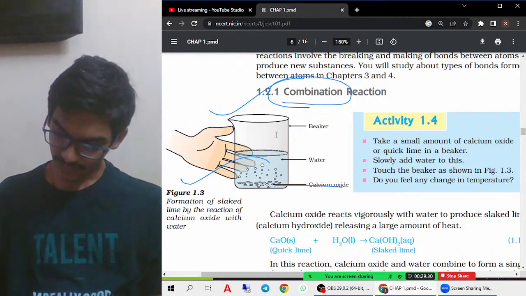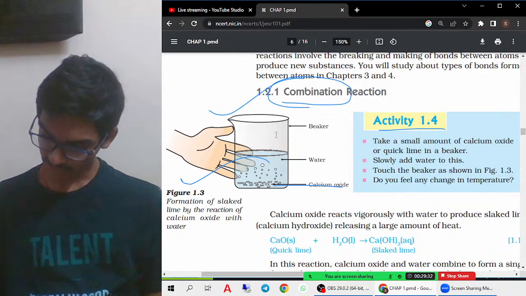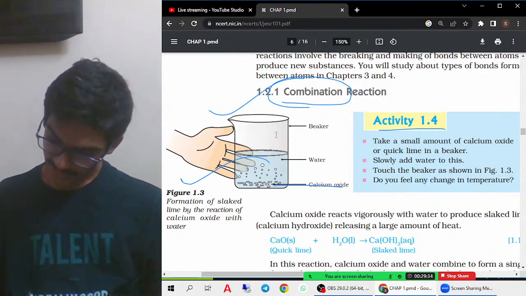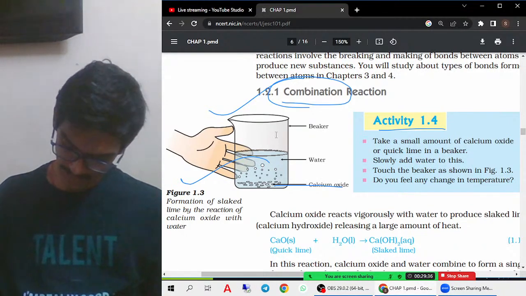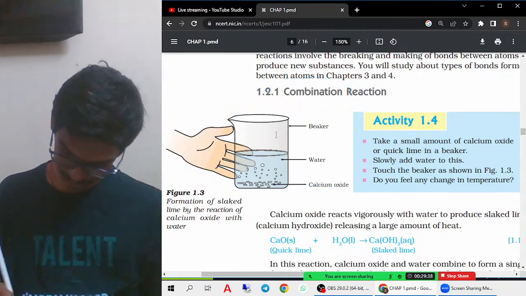If you see Activity 1.4, what is given in it? Take a small amount of calcium oxide. Okay, I'll take a small amount of calcium oxide.